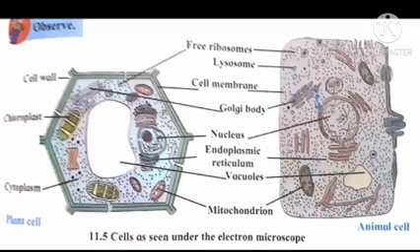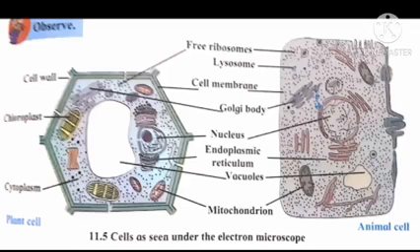Third one, cytoplasm. The liquid part in the cell present around the nucleus is called cytoplasm. It occupies the space between plasma membrane and nucleus. Cell organelles are scattered in the cytoplasm. Fourth one, cell organelles.